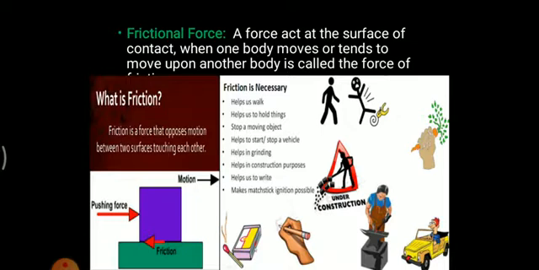Now let us discuss what this friction force is. A force that acts at the surface of contact when one body moves or tends to move upon another body is called the force of friction. Though it is not the simplest way to define friction force, in the simplest way you can understand: here there are two bodies. This is one body, this is another body.